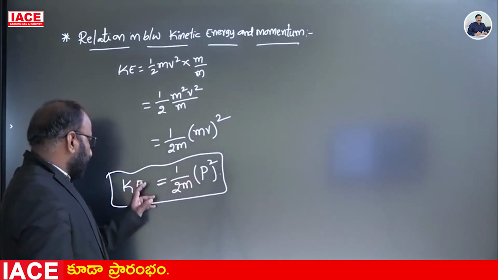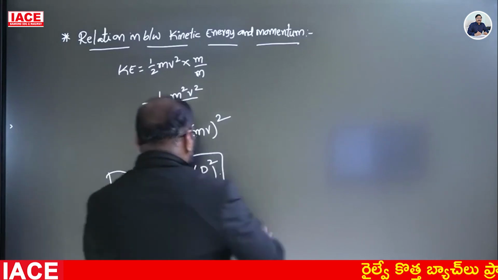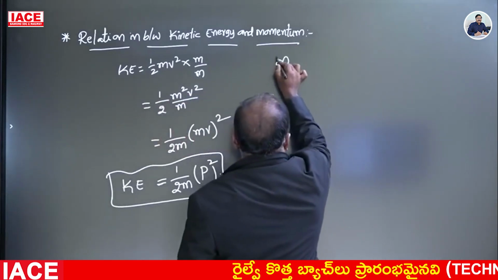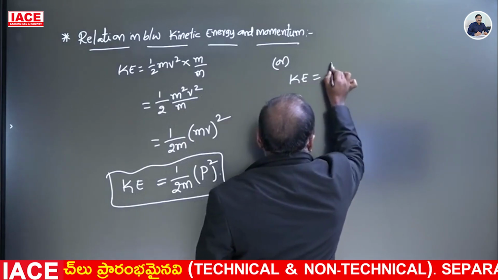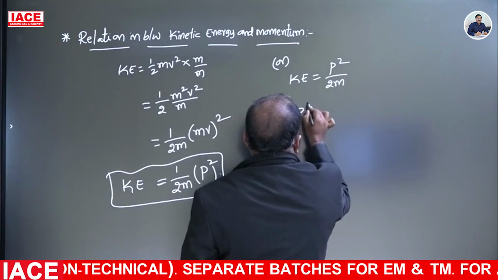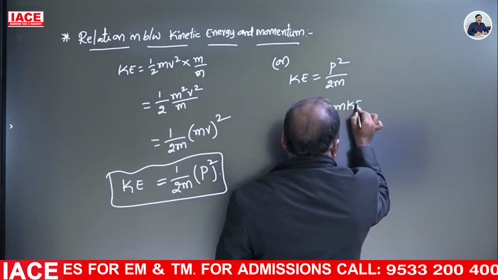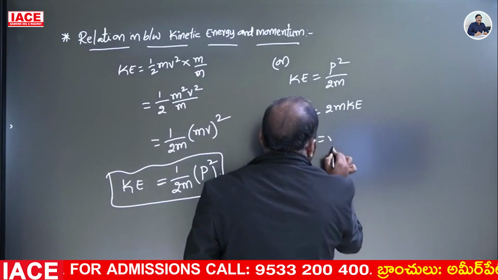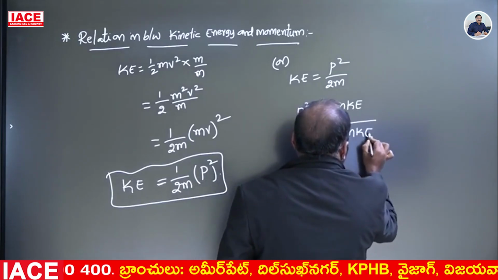Relation between kinetic energy and momentum, K is equal to p square by 2m. This is also written as p square is equal to 2mKE, so P is equal to square root of 2mKE.